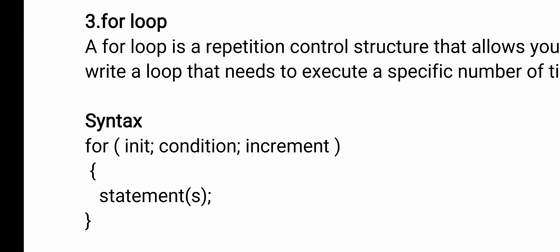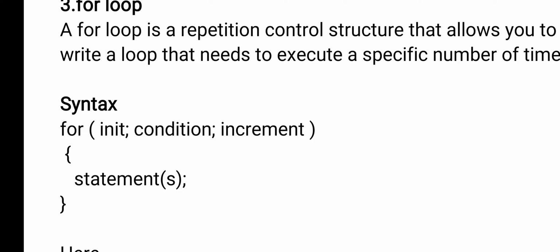That is the exit control loop. Under entry control loop, we have two forms: one is while and the second is the for loop. Under exit control loop, we have do while. Okay, under entry control we have already completed the while loop, and the second example of an entry control loop is the for loop. So for loop is an entry control loop.